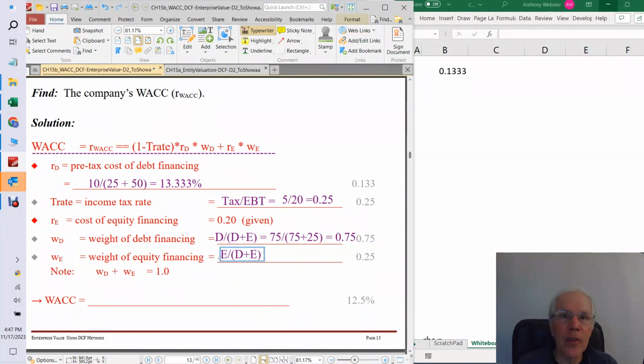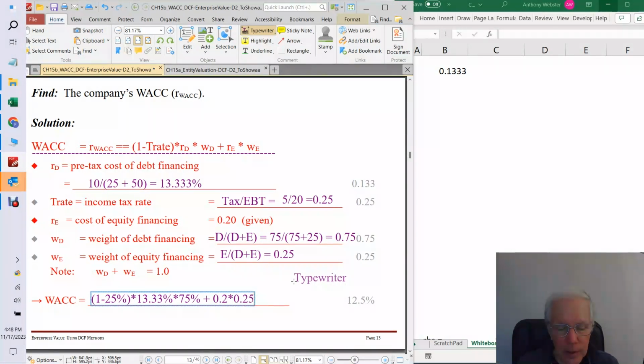Okay, the weight of equity financing is E over D plus E. But remember, they have to add up to 100%. So I'm just going to say 0.25, because the debt financing and the equity financing weights have to add up to 100%. So now we're ready to get our weighted average cost of capital. So I'm going to say we have 1 minus our tax rate, which is 25%, times what's our RD? 13.33%, times the weight of the debt, and that is 75%, plus the cost of equity capital, which is 0.2, times the weight of the equity financing, which is 25%.